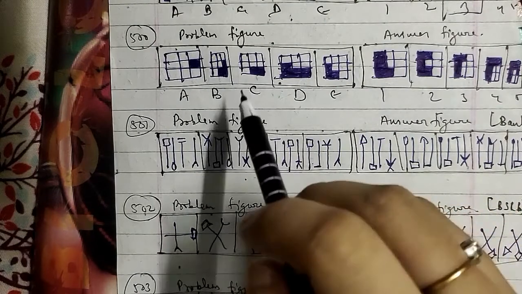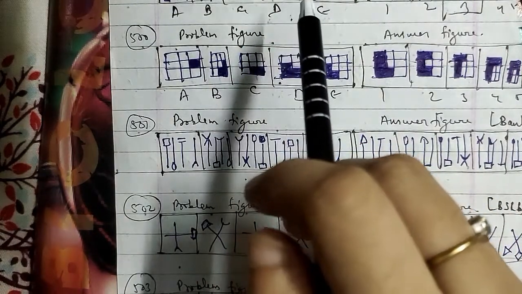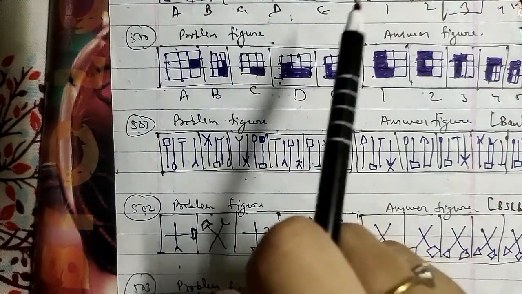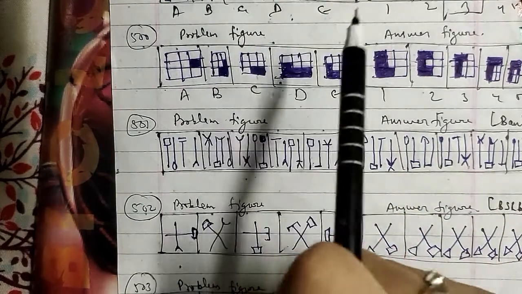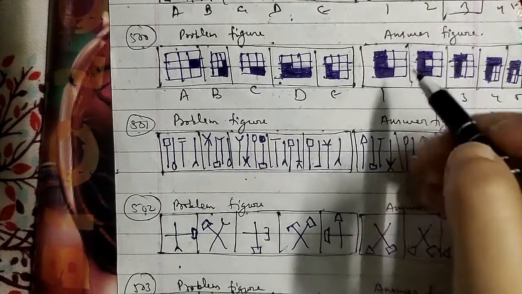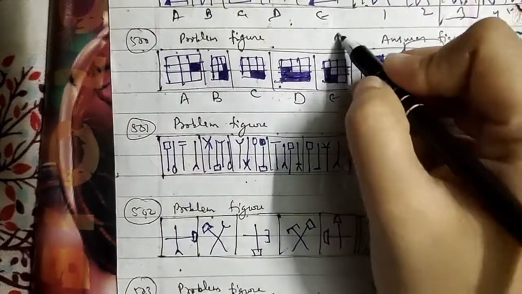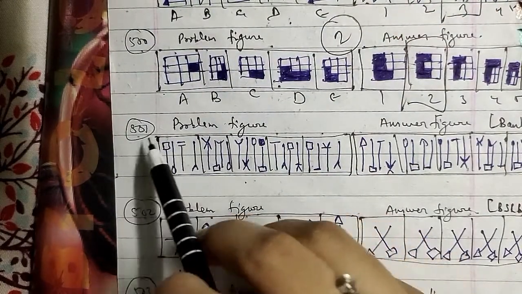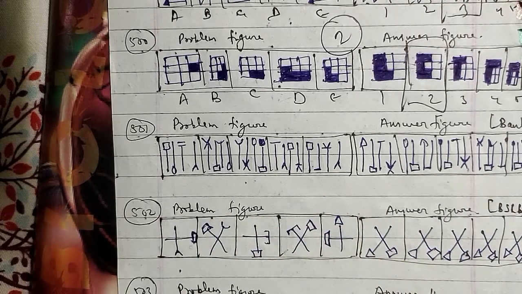So in this question, a similar figure reappears alternately, and each time it reappears the shading moves one step clockwise, and the portions in front of it also get shaded. So after the E figure we will be having a second figure, which will be the right answer for this question as well. Let's go ahead with another one, and that is your 501st question of